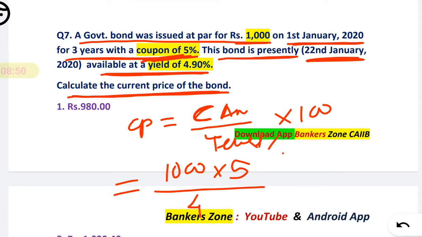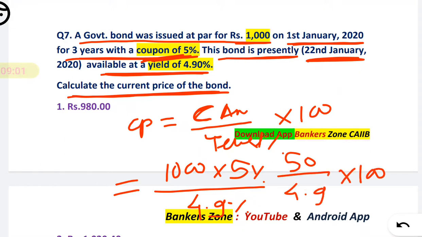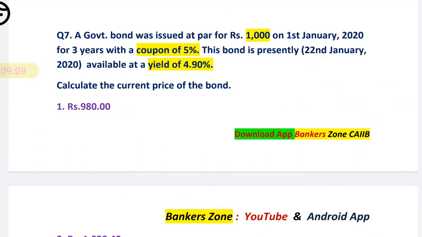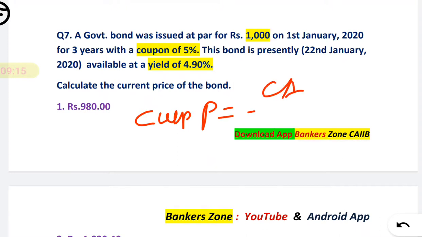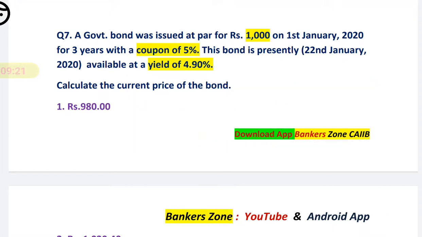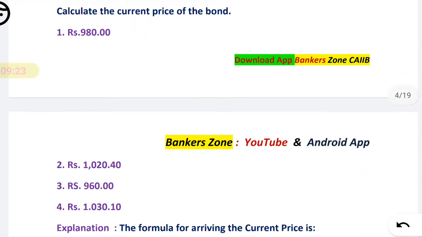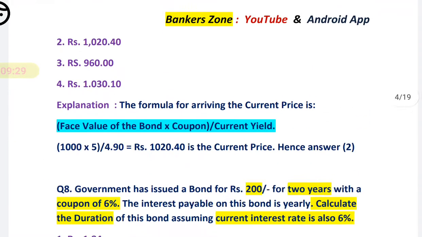Yield is 4.9%. Okay, so coupon amount, 5% of that, you will get 50, divided by 4.9% multiplied by 100. Okay, when you solve you will get the answer. So simple, what you have to remember, the current price is nothing but coupon amount divided by yield into 100. It is a simple formula. When you solve that you will get the answer 1020.4. Okay, 1020.4. So here the explanation is also provided.